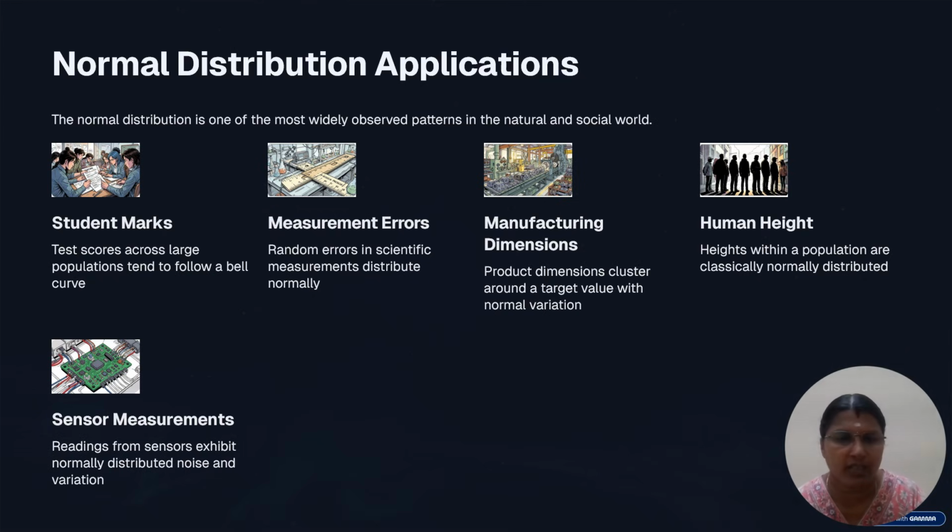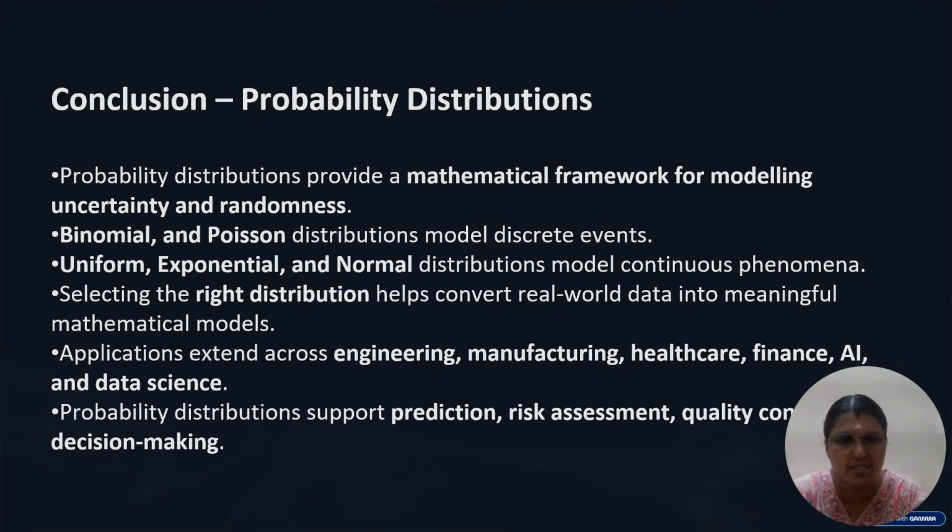We have marks from 0 to 100, with the criteria 0 to 10, 10 to 20, 20 to 30, up to 90 to 100. That criteria makes a bell-shaped curve, which is one application of normal distributions.